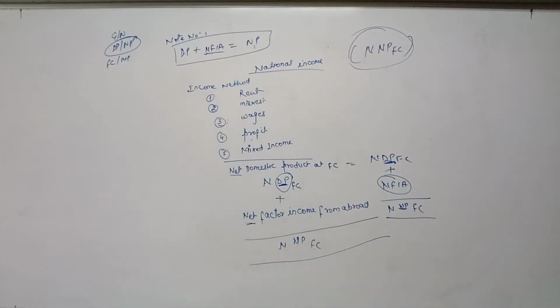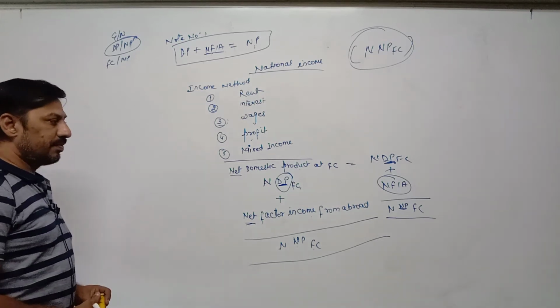Once again, national income by income method: rent plus interest plus wages plus profit. Rent we are paying to land, interest we are paying to capital, wages we are paying to labor, and profit we are paying to the entrepreneur. And another is mixed income. After adding all these factor incomes, we will get net domestic product at factor cost, NDPFC.